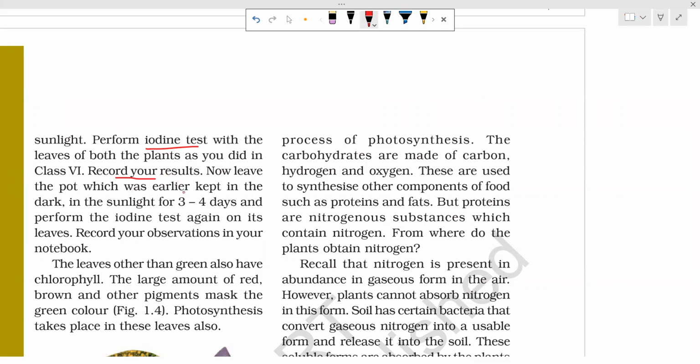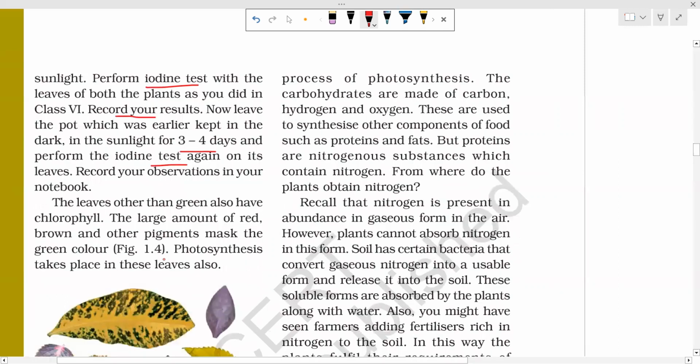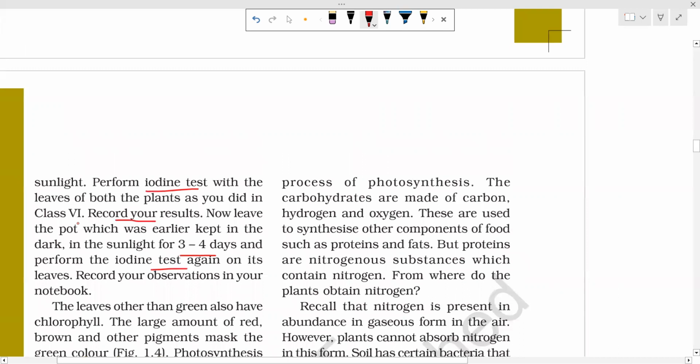Now leave the pot which was earlier kept in dark in sunlight for 3-4 days. Again, the plant you kept in dark, you have to keep that in sunlight for 3-4 days and perform the iodine test again. Then record your observation in your notebook. The parts other than leaf also have chlorophyll. See what will be the result.